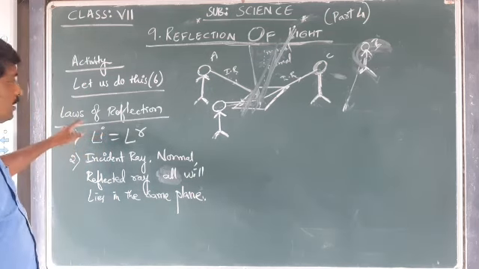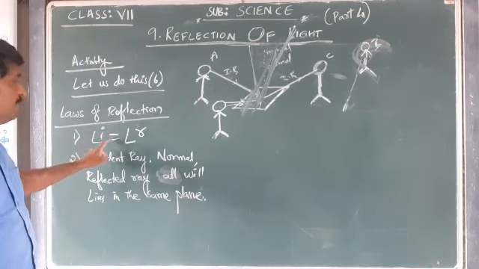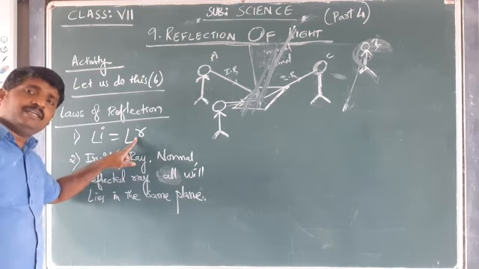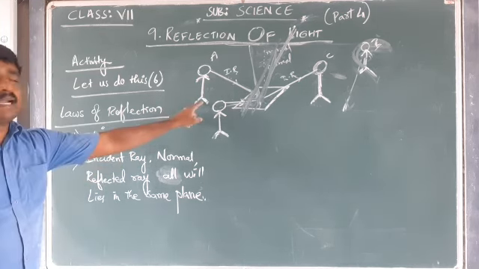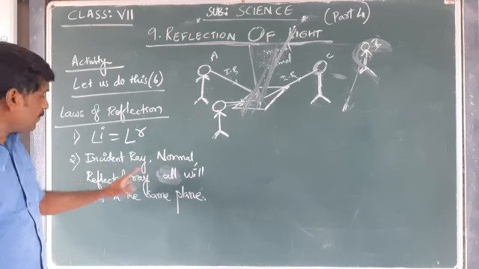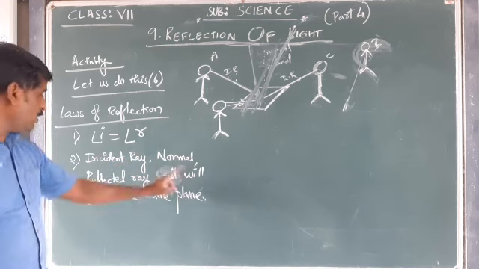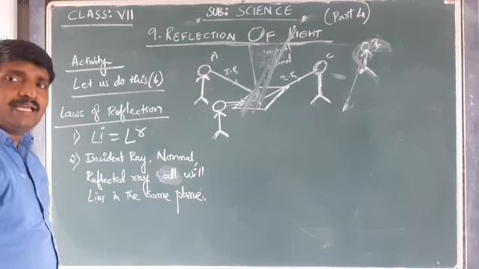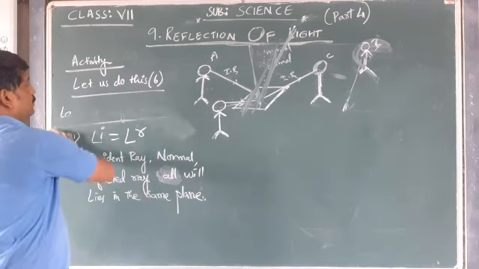I hope you understood the laws of reflection. First one, angle of incidence is equal to angle of reflection, which we have already proved with an activity. By this activity, the incident ray, normal and reflected ray all lie in the same plane. That is one conclusion.